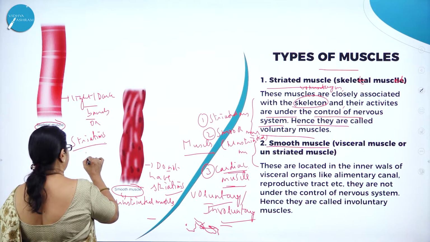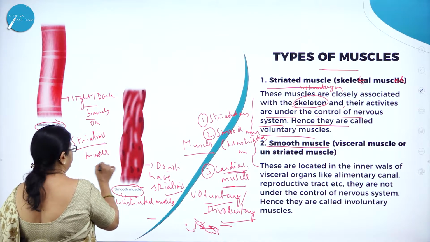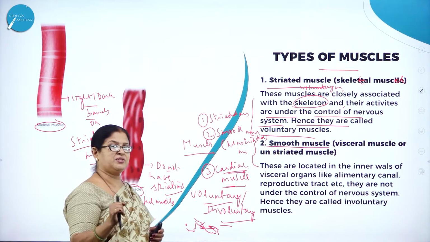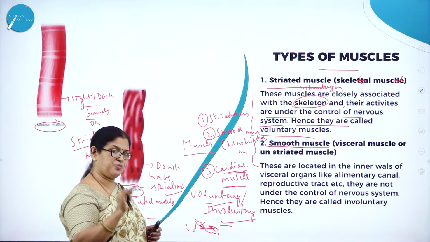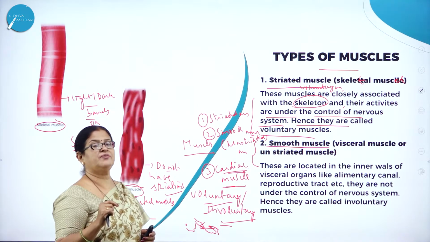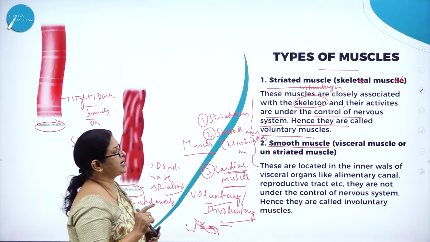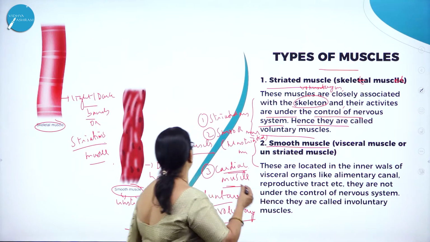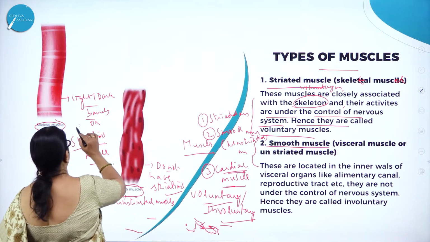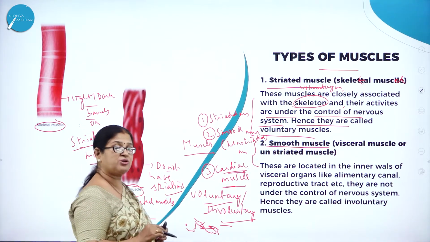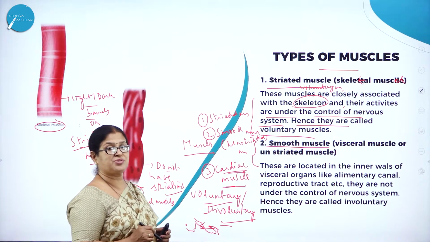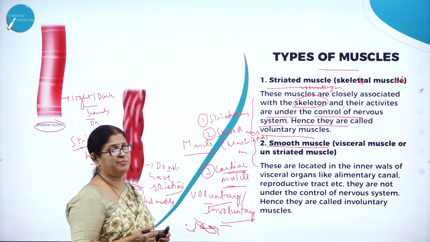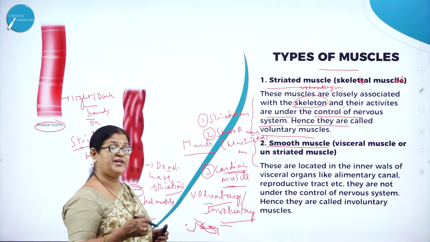This is called striated muscle. Right? Muscles are of 3 types. One is called striated muscle or skeletal muscle. Second one is called smooth muscle or unstriated muscle. Third one is called cardiac muscle. So striated muscle or skeletal muscle, why is it called striated muscle? Because it has dark and light striations, hence the name striated muscle. Why is it called skeletal muscle? Because this muscle is associated with the skeleton and it is under the control of the nervous system, hence it is also called voluntary muscle.